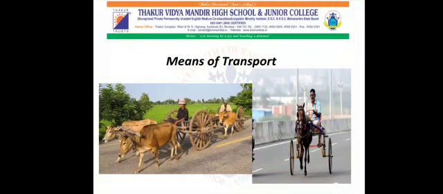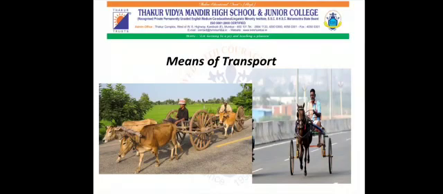Now let us see about the modes of transport in villages and cities. As man's needs increased, he invented new means of transport. Earlier, goods were transported from one place to another by animals like bullocks, horses, camels, elephants, and donkeys.